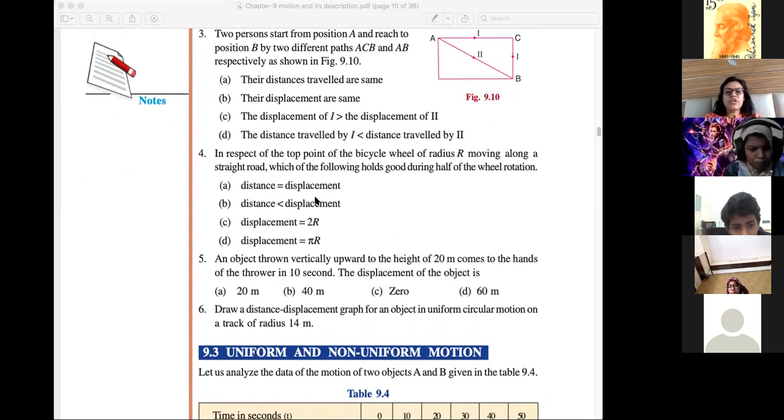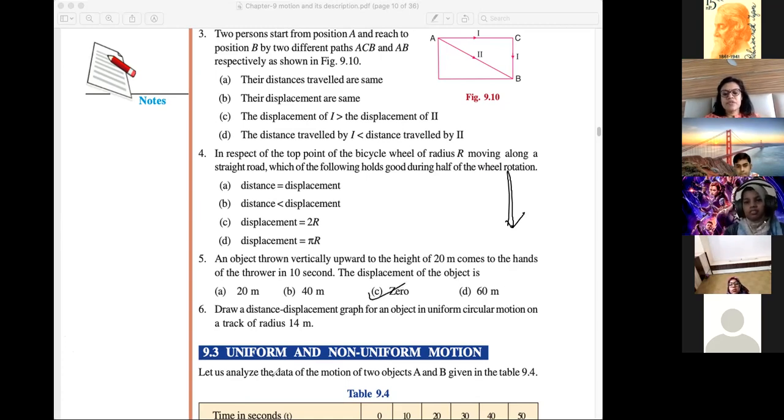An object thrown vertically upward to a height of 20 meters comes to the hand of the thrower in 10 seconds. Displacement of the object is what? Goes up, comes back. What is the displacement? 0. Okay. This graph question, I'll explain to you in the next class. So no homework today. Next class will start with uniform motion, and this graph, if you want, you can draw, otherwise I'll draw it.